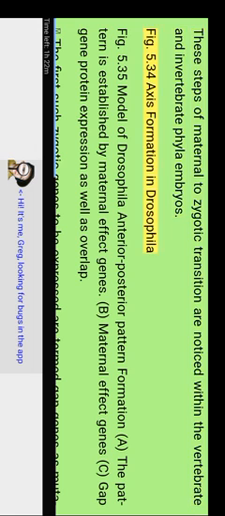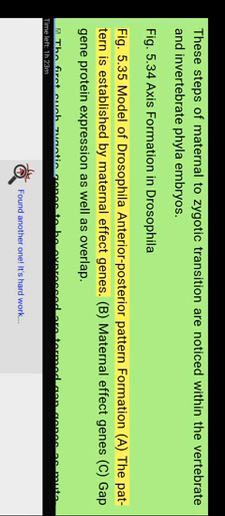Figure 5.34 Axis formation in Drosophila. Figure 5.35 Model of Drosophila anterior posterior pattern formation. A. The pattern is established by maternal effect genes. B. Maternal effect genes. C. Gap gene protein expression as well as overlap.